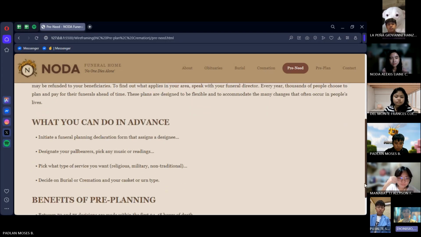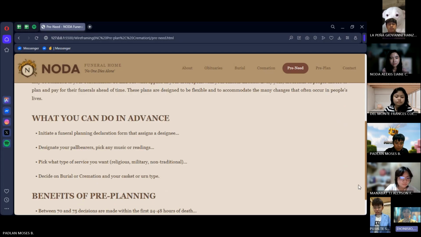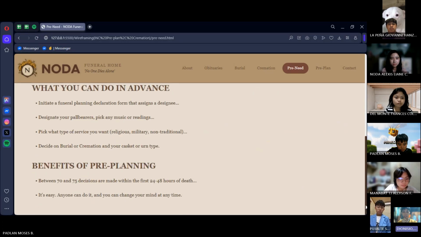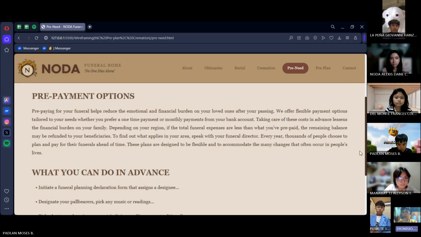Then what you can do in advance shows the steps you can take to pre-plan your funeral. It also lists the personal choices you can make, like choosing the type of service, music, pallbearers, and whether you prefer burial or cremation. Then lastly, benefits of pre-planning is self-explanatory. It explains why pre-planning is a wise decision and what advantages it offers. So for the next webpage, we have pre-plan.